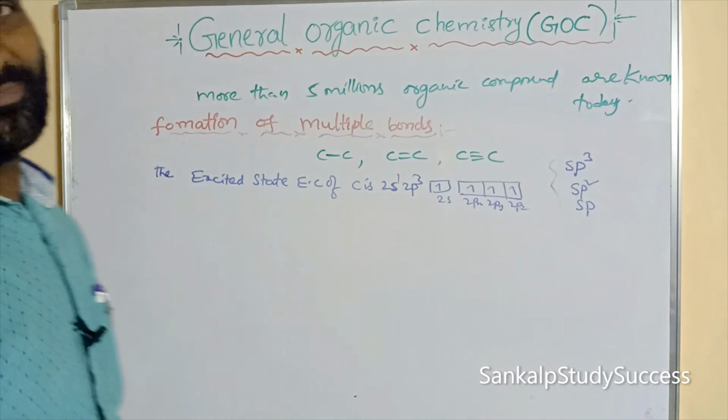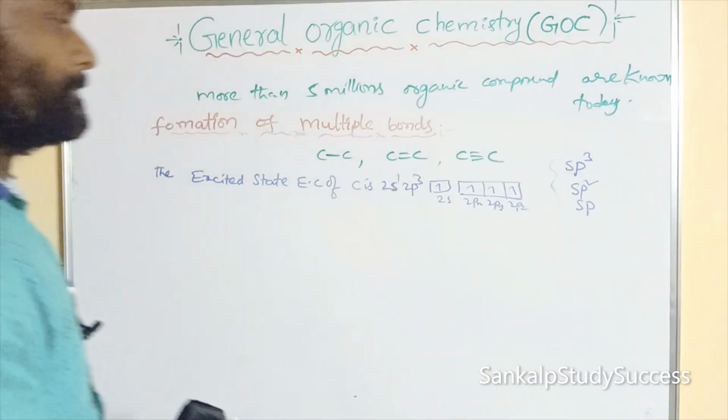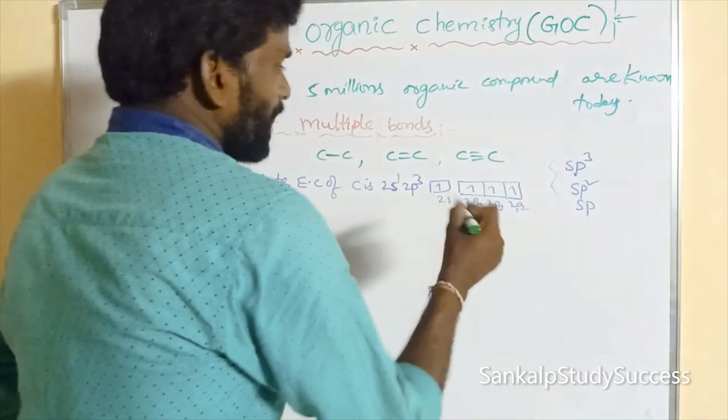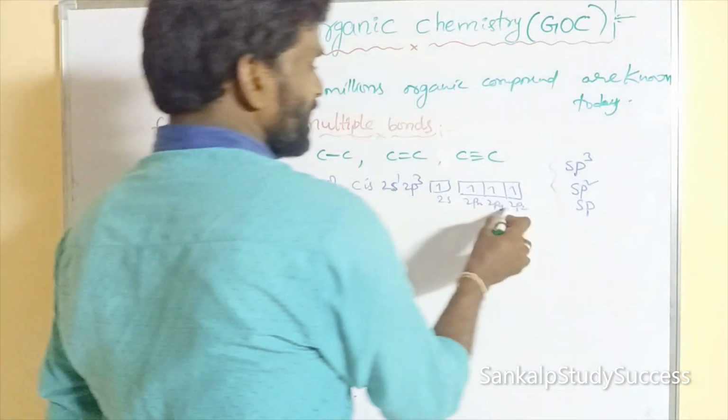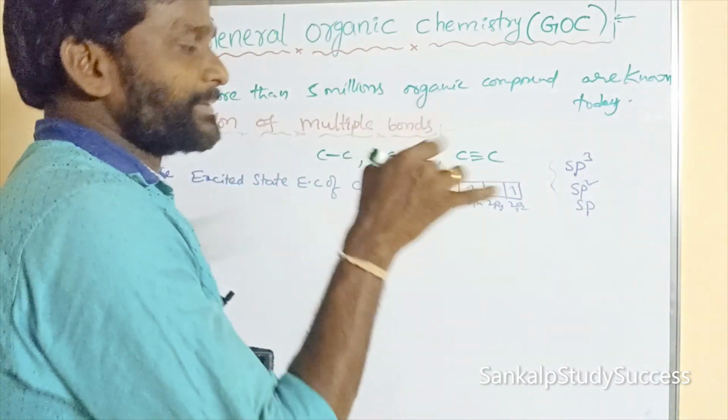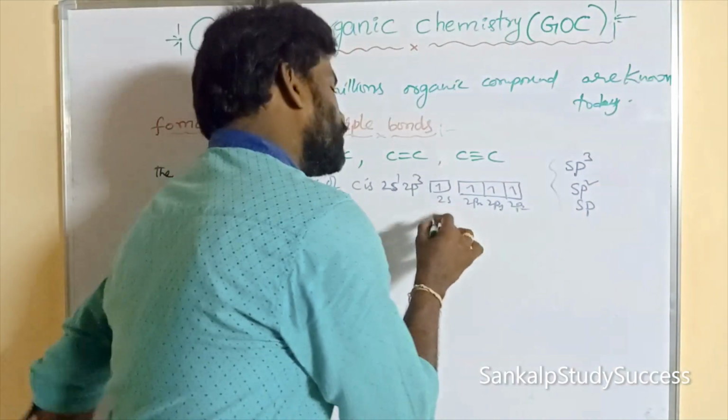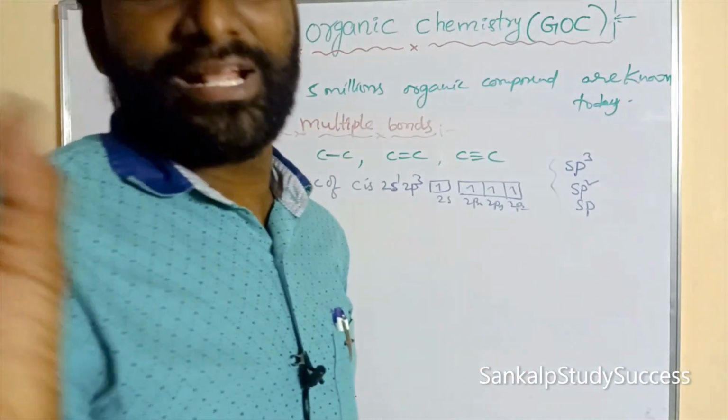So what is hybridization? The 2s and 2p orbitals are both present in the second orbit, so both have almost equal energy.